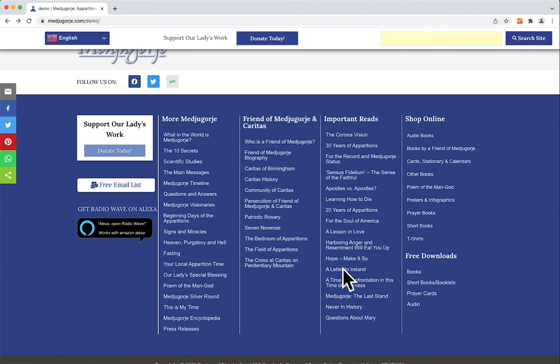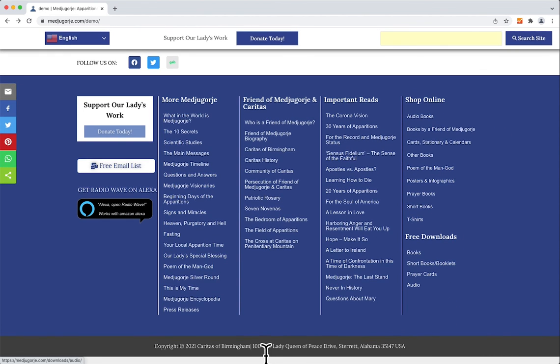And these may change from time to time, so we encourage you to come from time to time and look in the footer and see some of the more featured reads that we'll present to you. The links to shop online and to the free downloads. And of course, at the very bottom of the website, the address. If you need to visit Caritas, you can get the address here, or if you're needing to mail a prayer request or a donation, here's the address to do so.